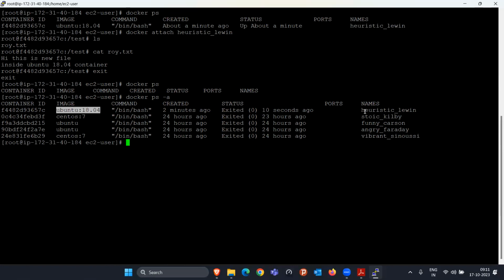If I want to connect again, first we have to do docker start. This will be started. Then I will do docker attach. Then we'll be able to go inside this. So up to here, is it clear?